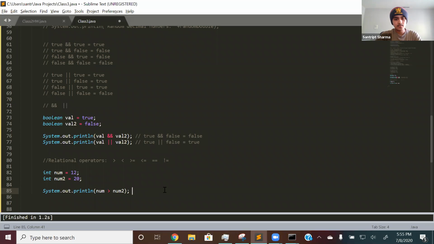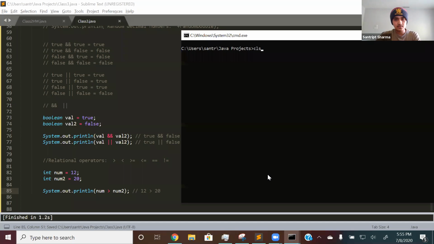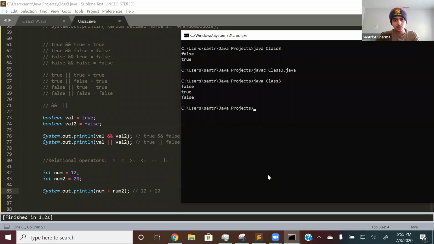So let's look at this. What is num? 12, and num2 is 20. So what this statement is saying is 12 is greater than 20, which is false. So it will print out false. So if I run that, oh whoops, let me compile it, and then run it. There, false at the very bottom.